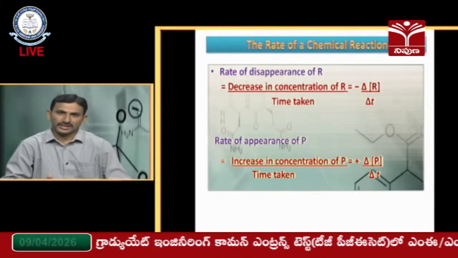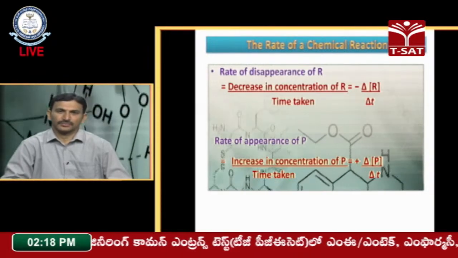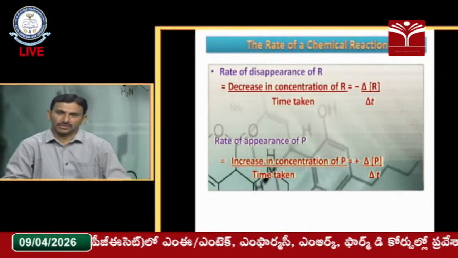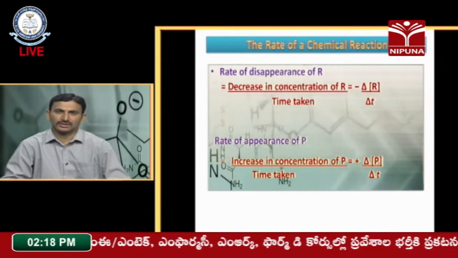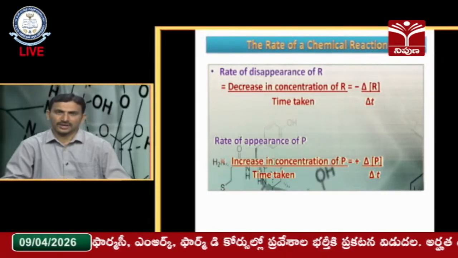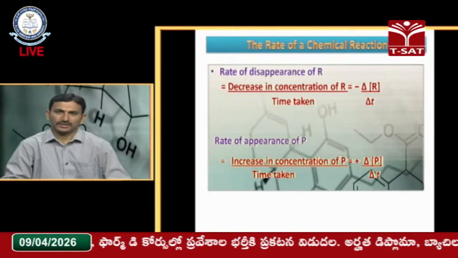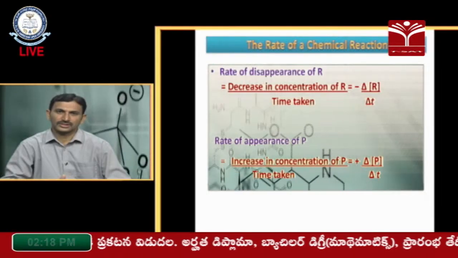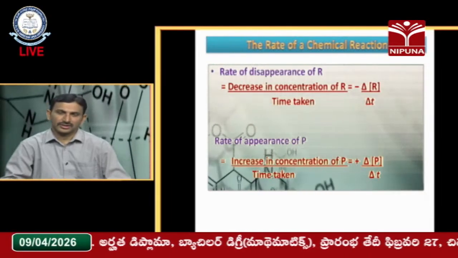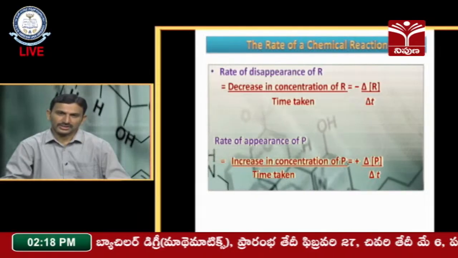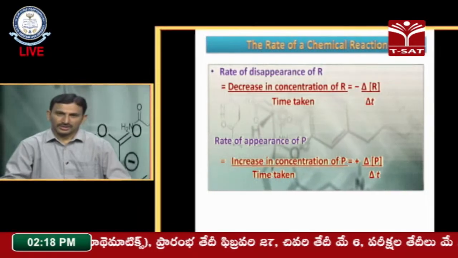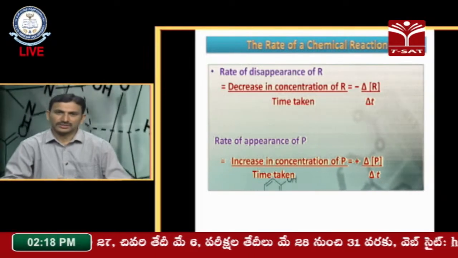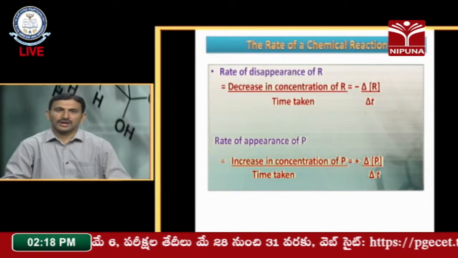Because minus indicates the decrease in the concentration of the reactant. The delta shows the difference of the concentration of the reactant, and delta T is the change in time. For example, in 5 minutes, how much concentration of the reactant has decreased, and from 5 to 10 minutes, how much has decreased. It is calculated using this formula.